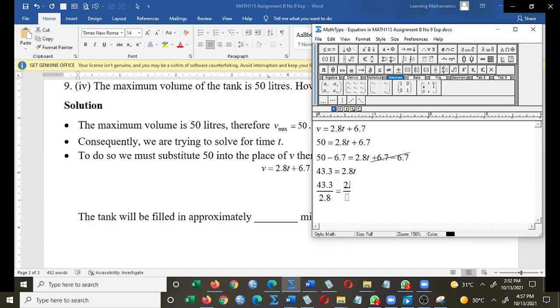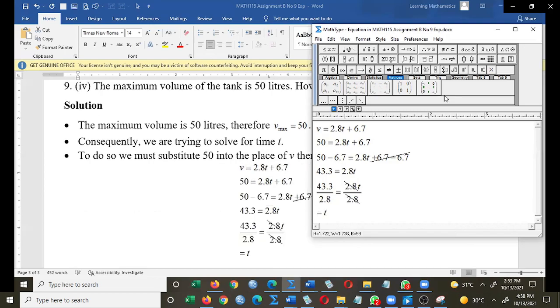We are all familiar with this algebraic procedure, dividing by 2.8 to cancel out 2.8. So T is equal to what? 15.46.